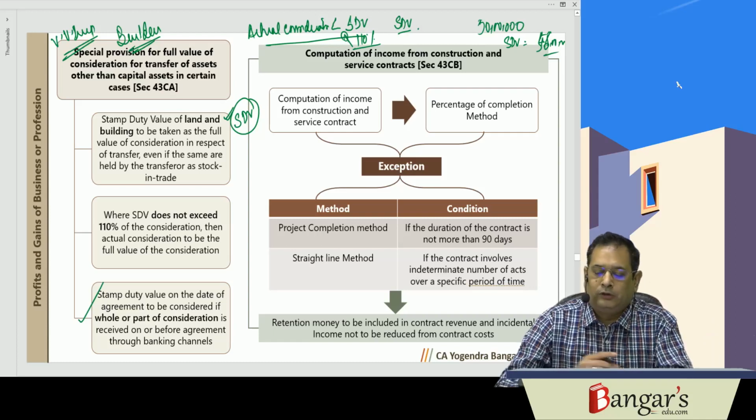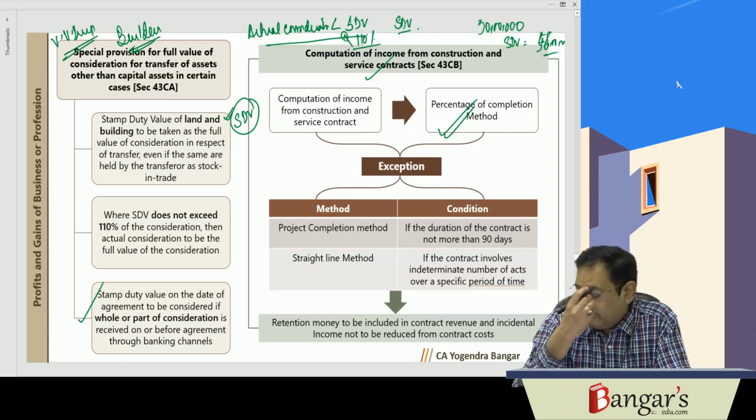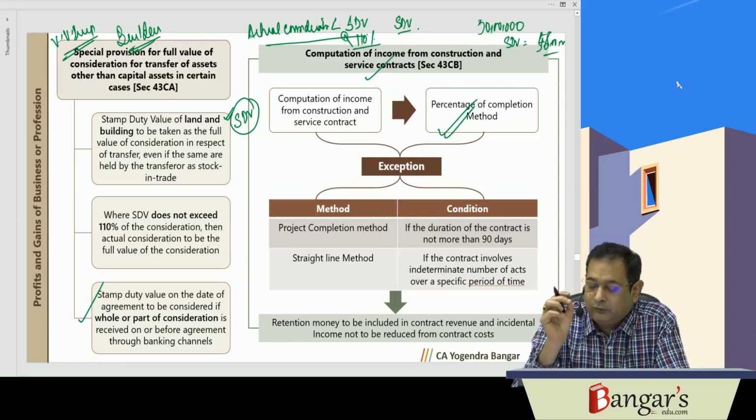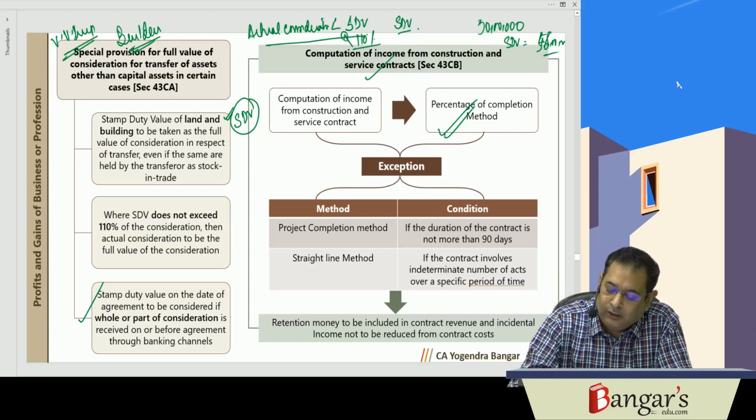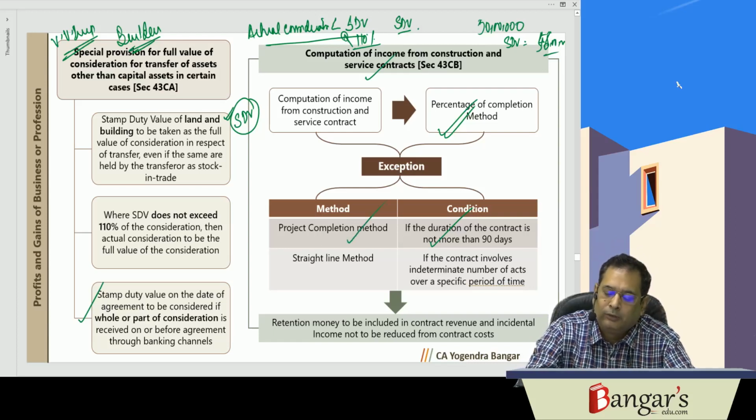Then section 43CB is dealing with the provisions of computation of income in respect of construction and service contracts. Here the income will be computed as per the percentage of completion method. However, in case of service contracts where the duration is not more than 90 days, the project completion method will be used.